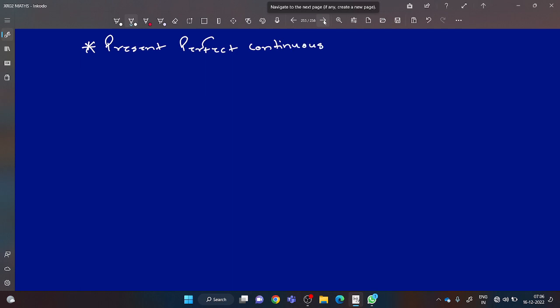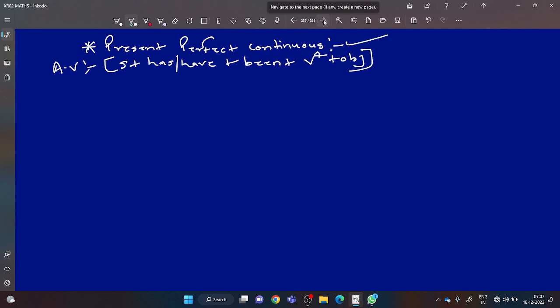Present perfect continuous tense. What is the structure of present perfect continuous tense? Subject plus has or have plus been plus V4. V4 is what? V1 plus ing, plus object. What I said, its passive voice is basically not possible. Why? Just try to solve through the structure of passive voice. You will understand. You will use the object at first.